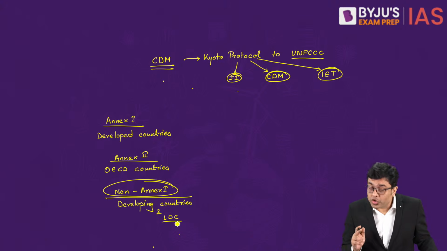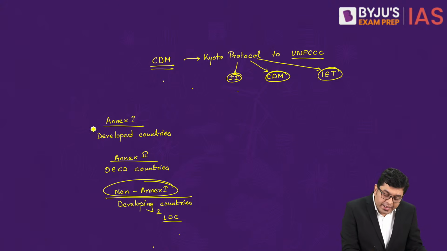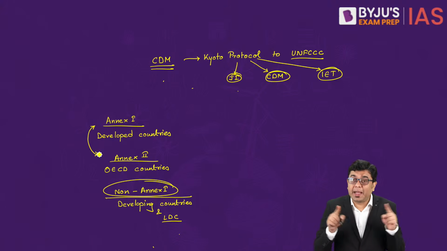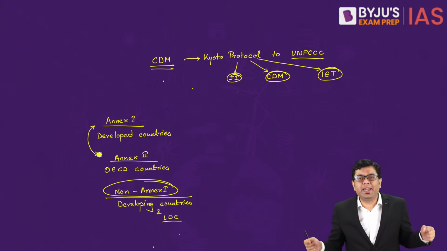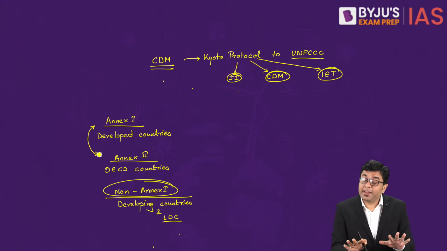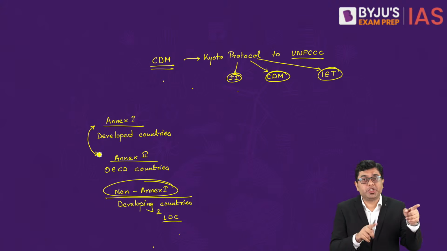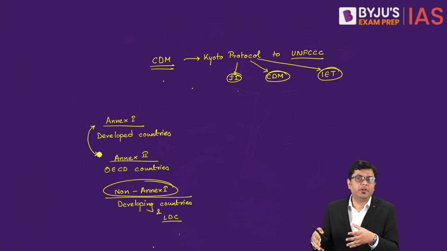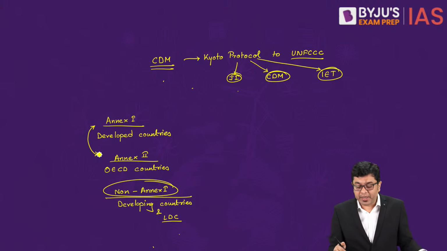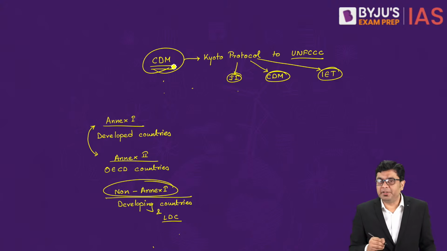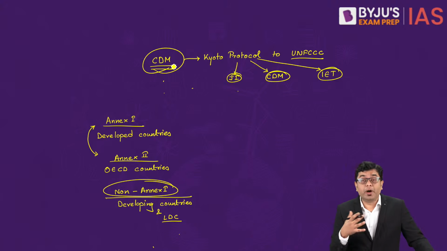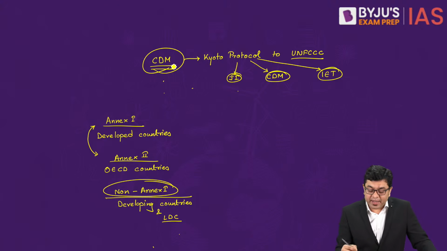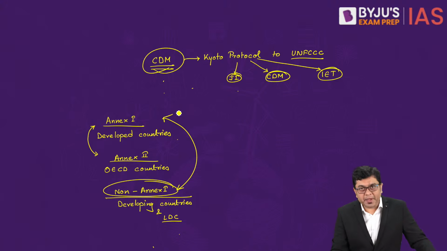Now JI, or joint implementation, is for any product or program to reduce emissions between developed nations. That is what joint implementation is. That is where you have one developed nation helping another developed nation put in place any kind of project which will reduce the emission levels. CDM, or Clean Development Mechanism, for which you are given the CERs as credits, has to happen between Annex 1 and the developing nations.